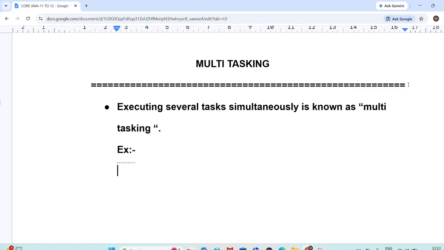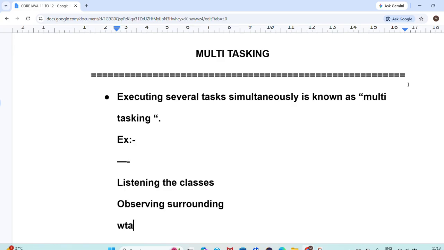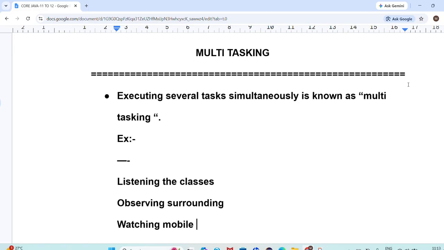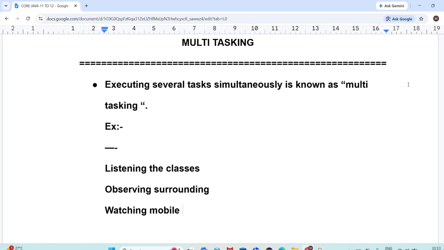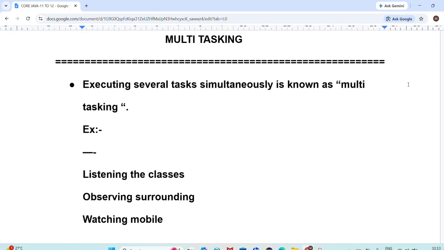So give me examples for multitasking now. For example, listening to the classes, observing surroundings, watching mobile at a time. So this is nothing but multitasking: executing several tasks simultaneously. The examples are listening to classes, observing surroundings, watching mobiles.